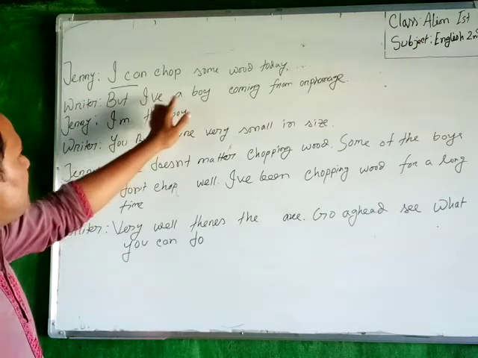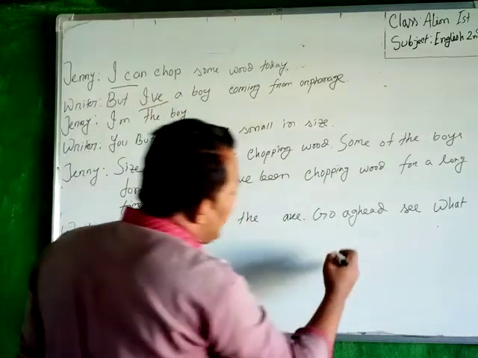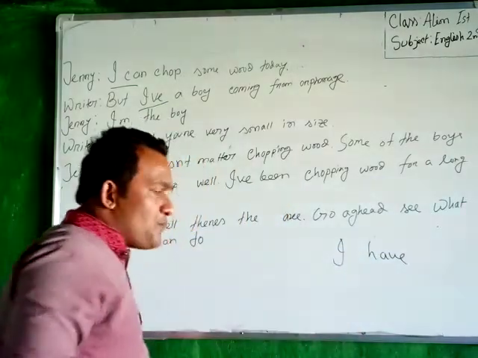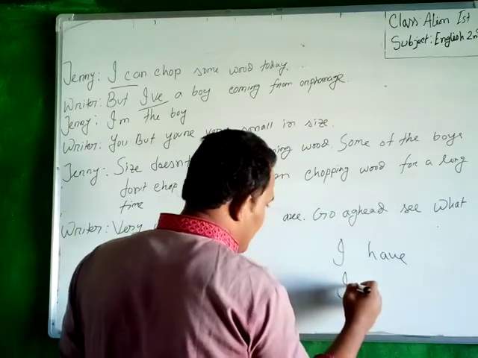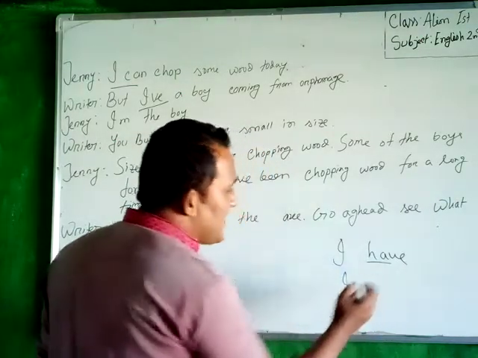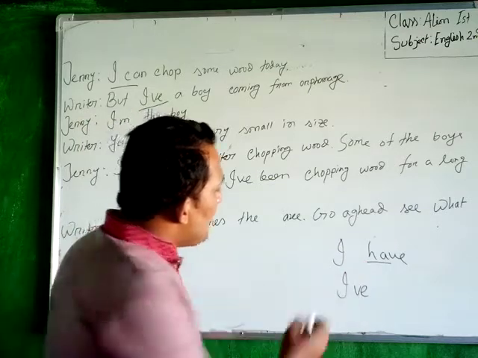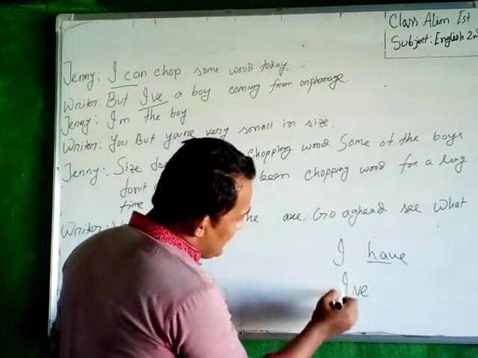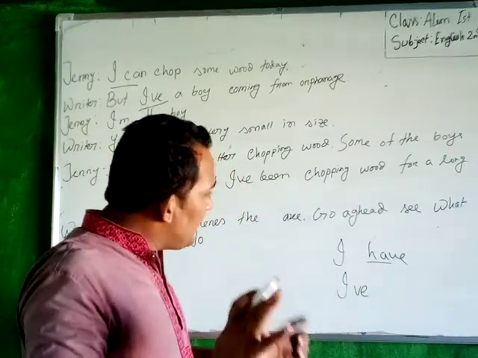But I a boy coming from orphanage. You can see that here I means I have. It is a short form, a contraction. H and A are missing here. So I have, I means I have. You can see that I is here, V and E are here, but H and A are missing here.